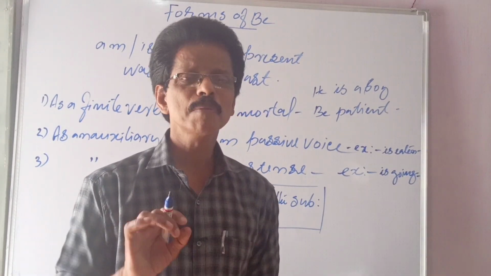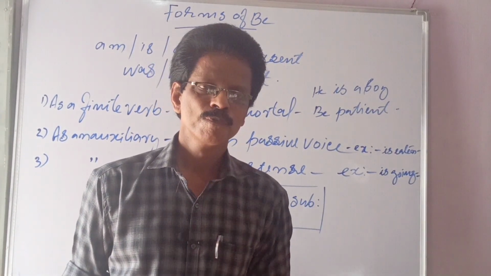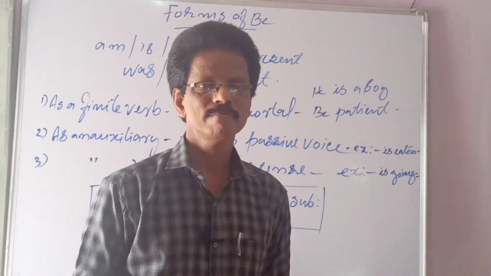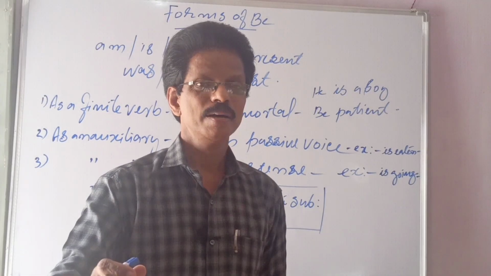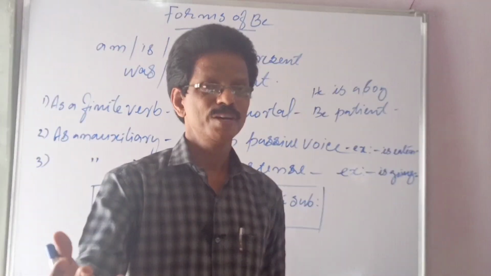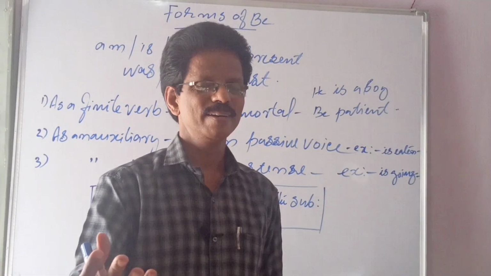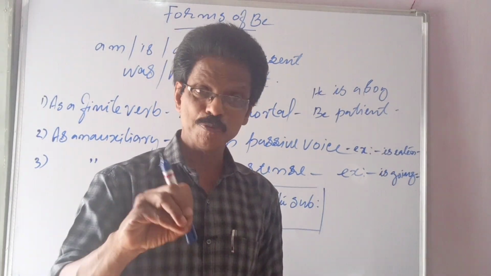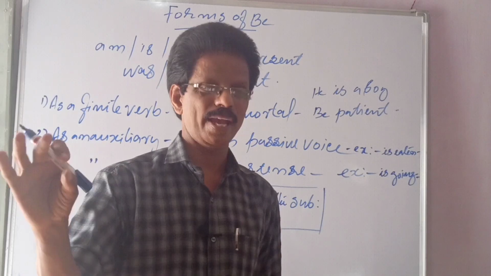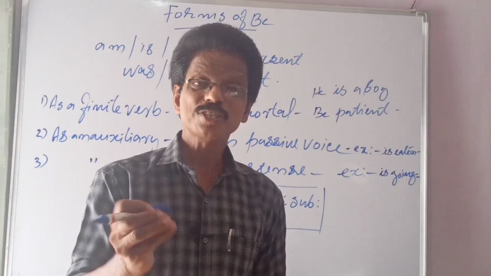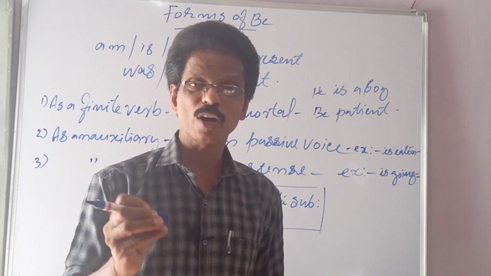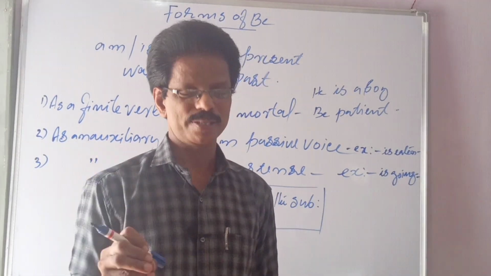Actually, what is meant by this be? What is meant by be? Be silent means you must be silent. Be patient, you must be patient. So it is a state of being. You must be. In what way you must be? That's what be is. So the state of being has got different verb forms according to tense, present and past.